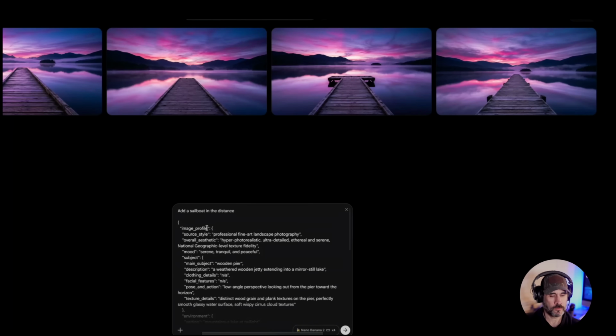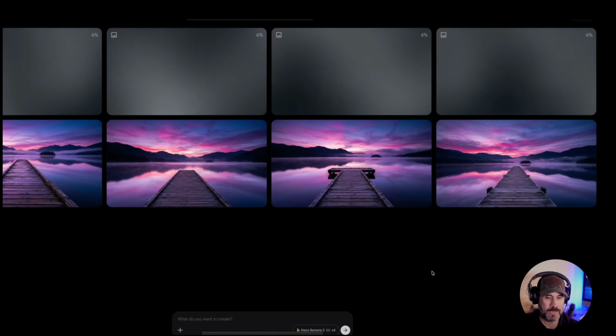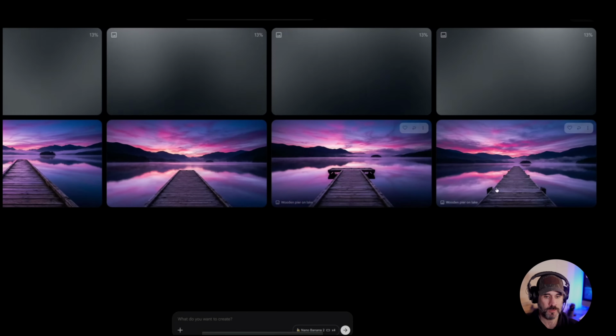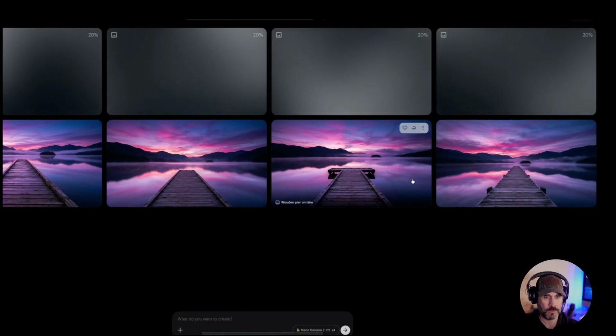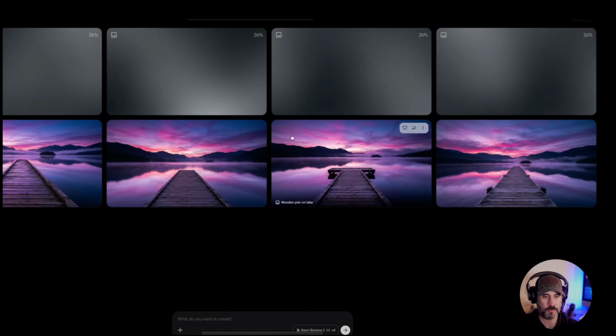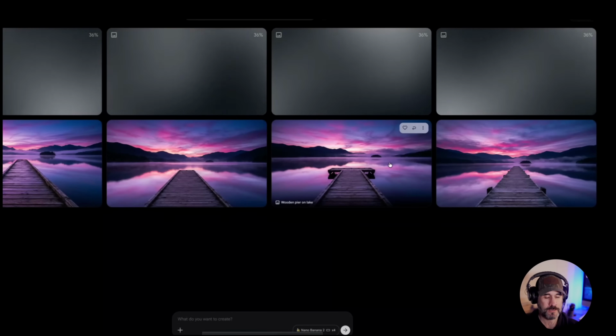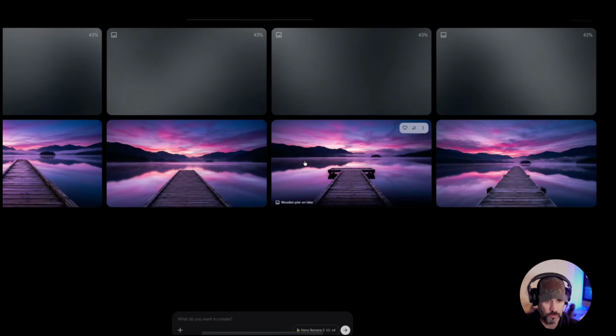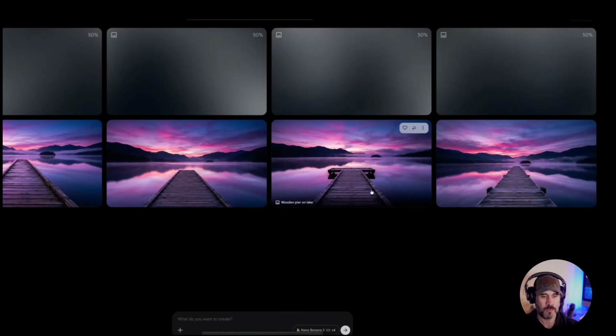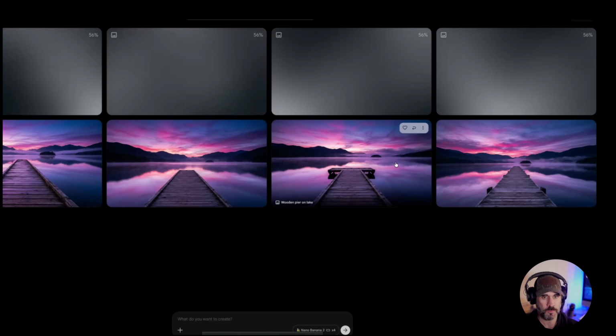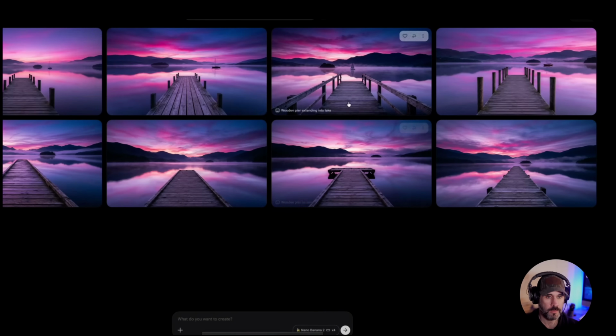So now what it should do is recreate this image very similar to this, but there should be a sailboat in it. Now, I didn't give it any descriptions of the sailboat, so who knows what it's going to actually do, but let's hit submit and see what happens. Again, the image itself should be very similar to how these are. I don't think it's going to change too much there, but there should be a sailboat out here somewhere. Now I said in the distance, so it should put it further out. It shouldn't be right up here next to the dock. It should be in the distance, but let's see what happens. And there we go.